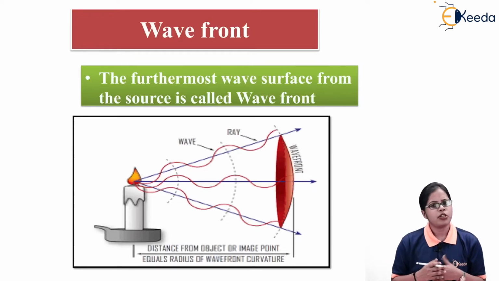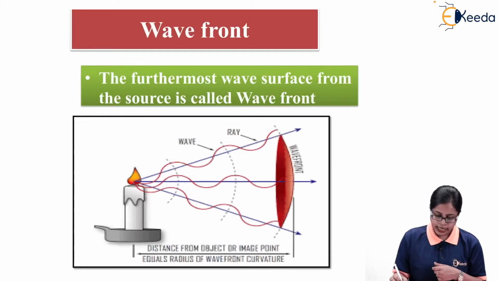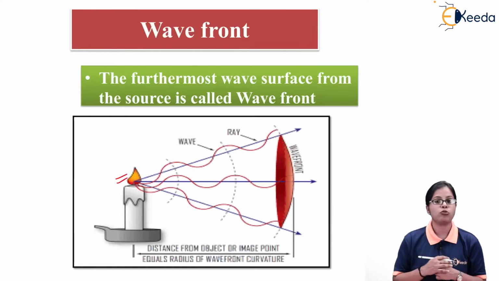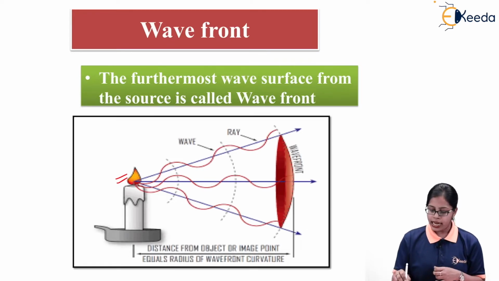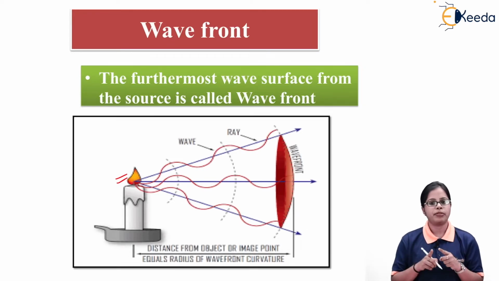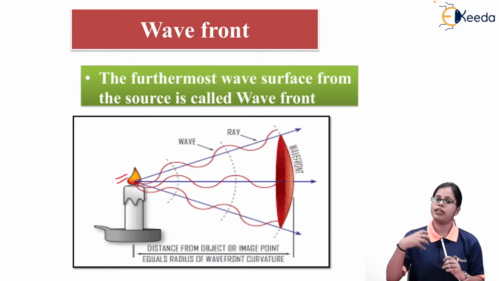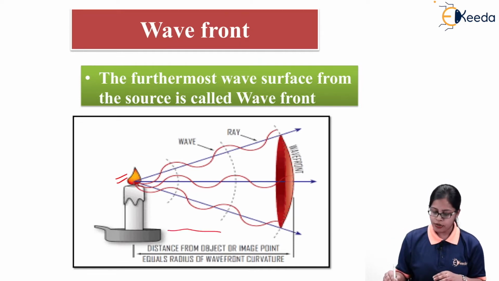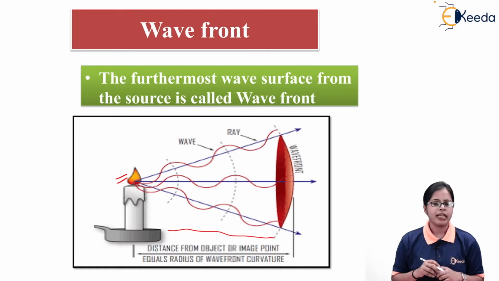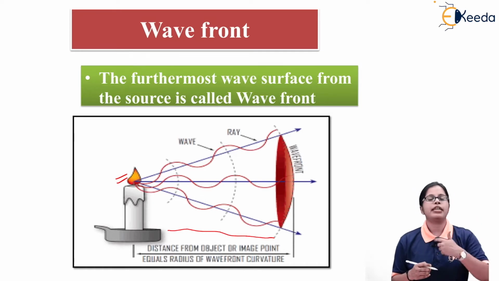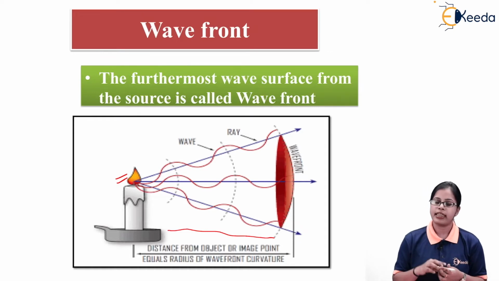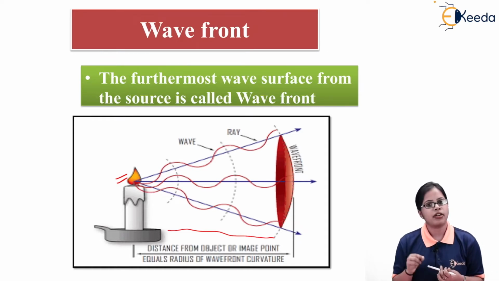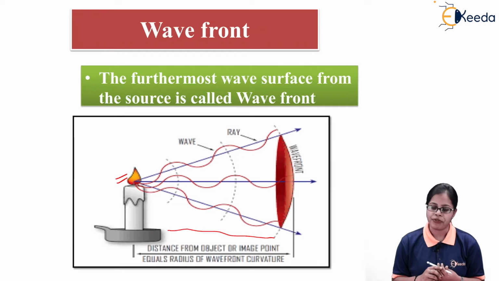Now when we talk about wavefront, as you can see in this case, we have shown the candle behaving as a source of light, and the light emitted from that source is going to create disturbance in the surrounding medium. This is the surrounding medium. So the light which is emitted from that source is creating disturbance, and that disturbance is traveling in the form of a wave.